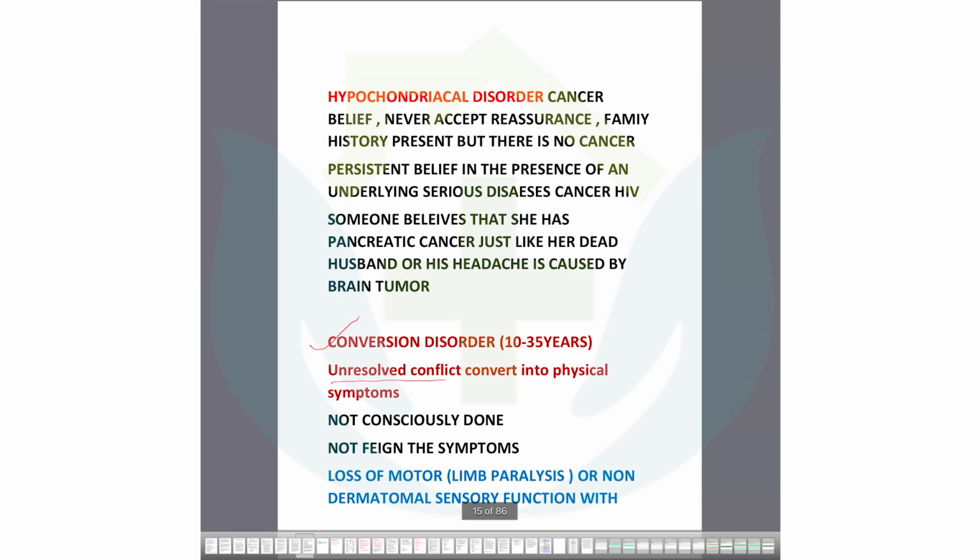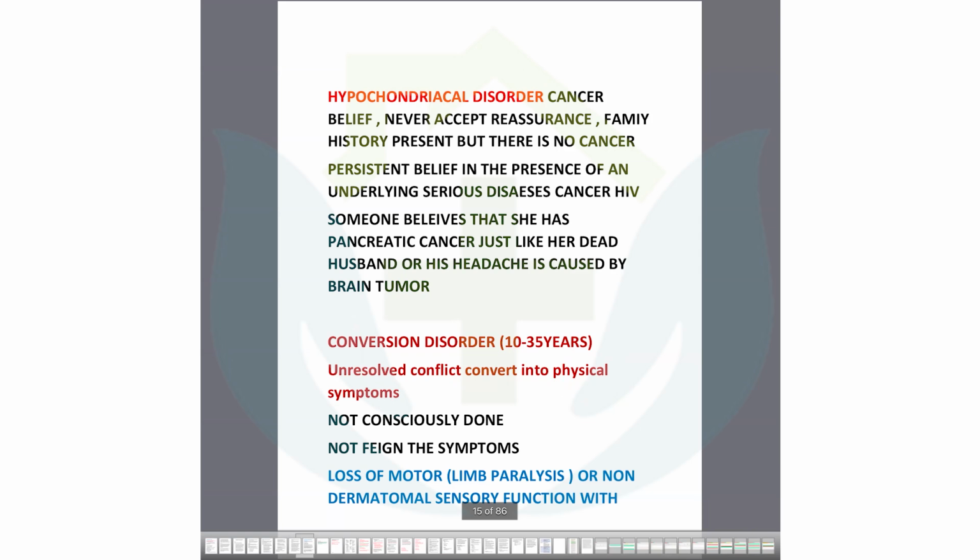There is some problem or conflict in his life that converts into physical symptoms. This is a very important one. They will mostly present with paralysis. The patient has limb paralysis suddenly, like a stroke or any neurological issue. So this is conversion disorder, very easy, and this scenario will be a bigger one.